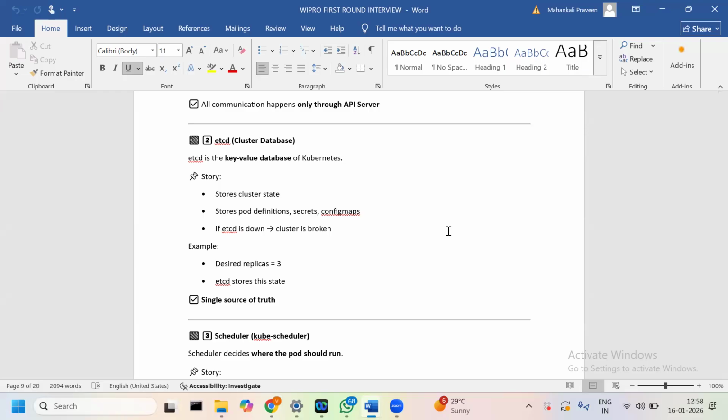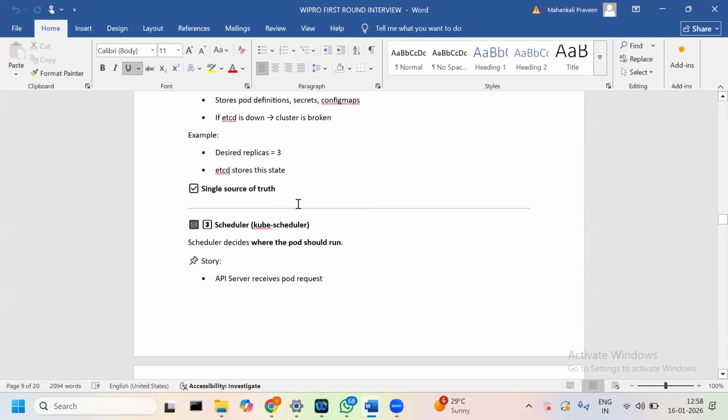On the worker nodes, kubelet maintains the jobs, kube-proxy allows traffic into the worker node, and the container runtime pulls images from the registry and keeps them running properly.